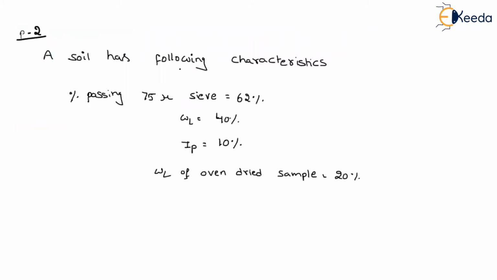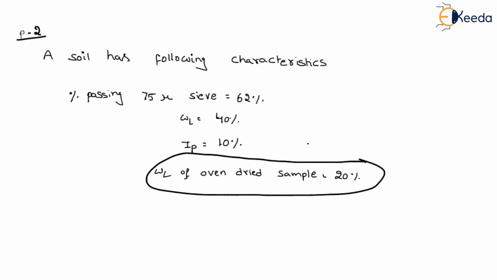Okay, now see here. A soil has the following characteristics. Percentage passing through 75 micron sieve is 62%. Liquid limit is given as 40%. IP value is given as 10%. Okay, fine. Liquid limit of oven dried sample is also given. So what is the meaning of this?